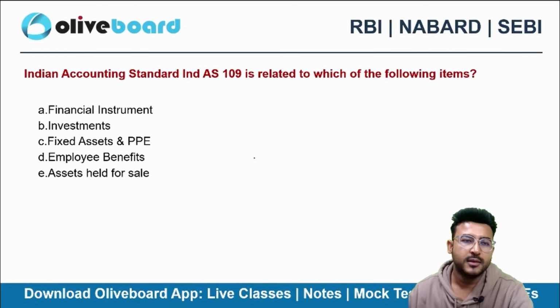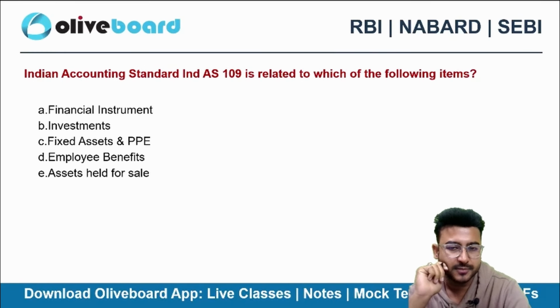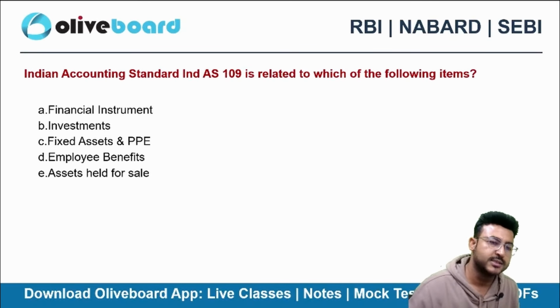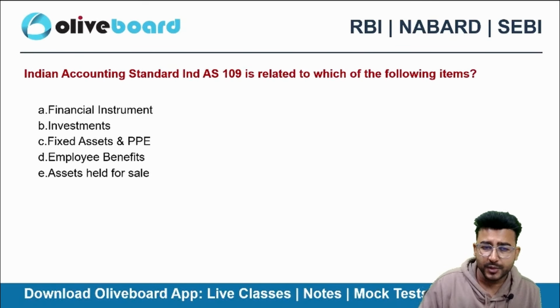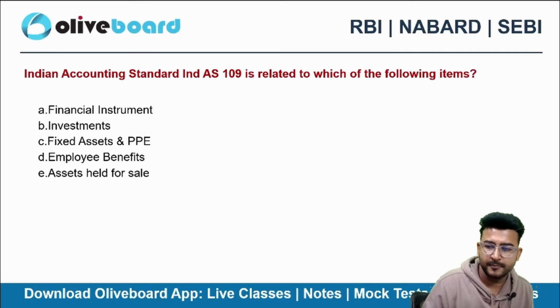Next one. Indian Accounting Standard Ind AS 109 is related to which of the following items? Option A, financial instruments. Option B, investment. Option C, fixed assets and property, plant and equipment. Option D, employee benefit or assets held for sale.